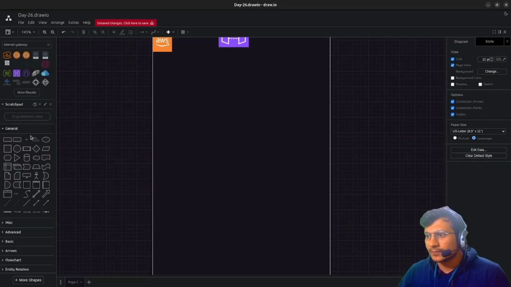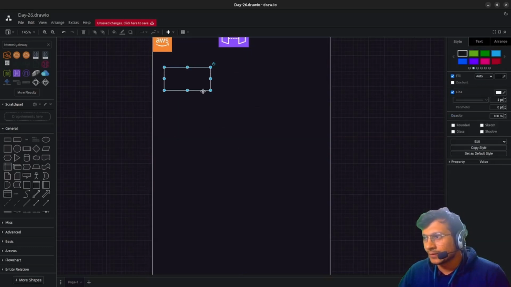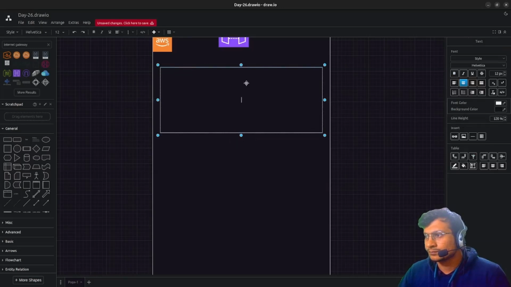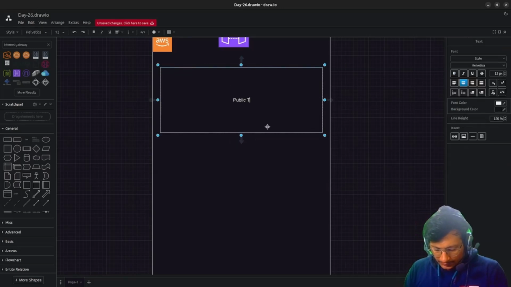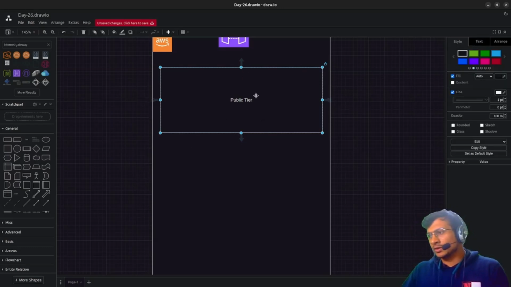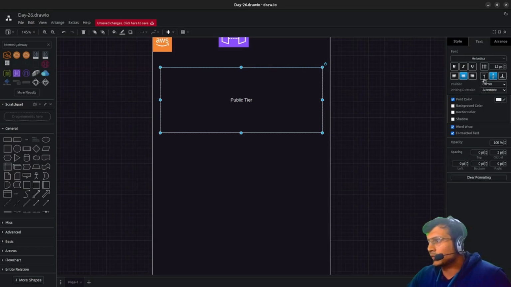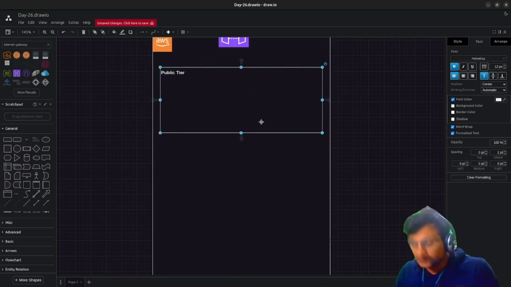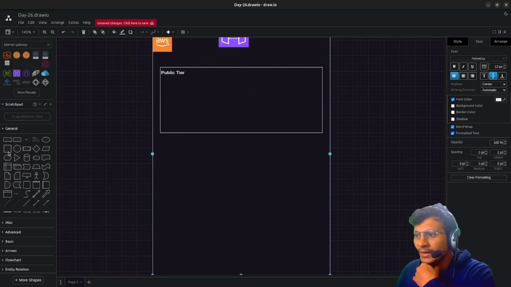So the first tier is the public tier. Public tier means anyone from the internet can reach out to this particular location, this particular address. So what do we have in this public tier? Let's see. In this we have servers.